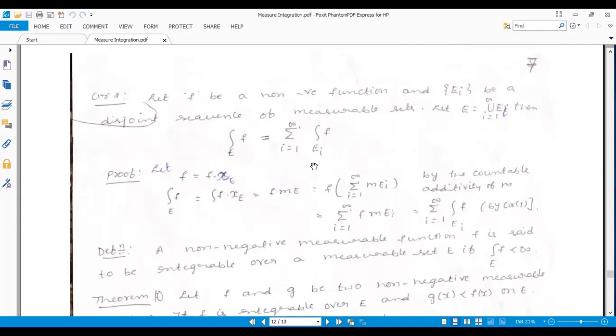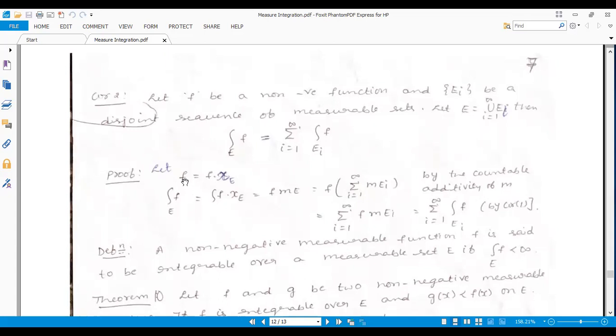Here what is given is that f is a non-negative measurable function, then definitely there is some bounded measurable function in the non-negative side. You know that chi of E, the characteristic function, is a bounded function, so definitely here we can choose the characteristic function.